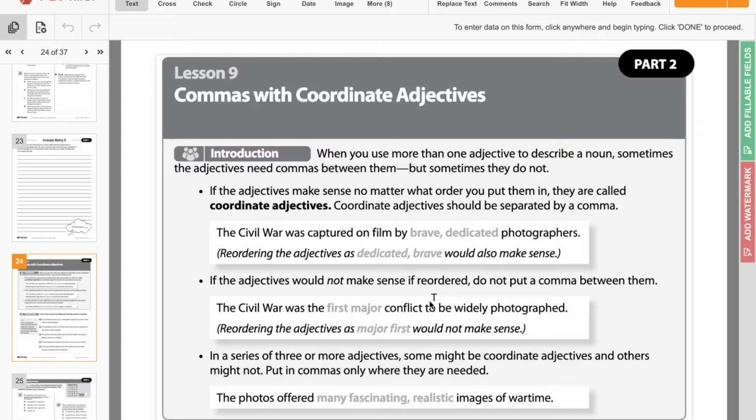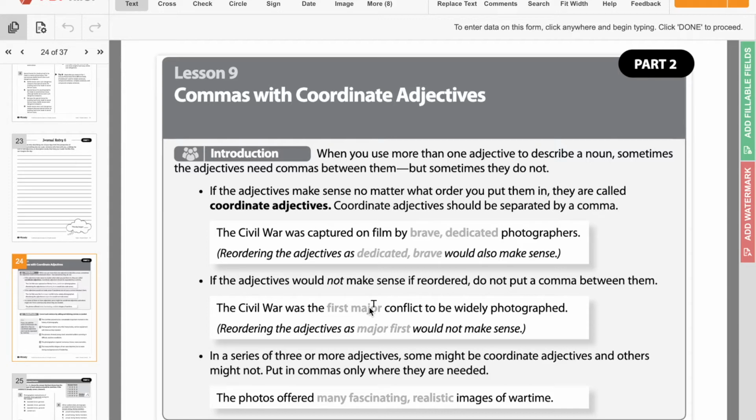Both of those are adjectives, but first is almost describing major. So first or second or third or fourth, words like that would go at the beginning, so you don't need a comma in those situations. Now the last one says in a series of 3 or more adjectives, some might be coordinate adjectives and others might not. Put in commas only where they're needed.